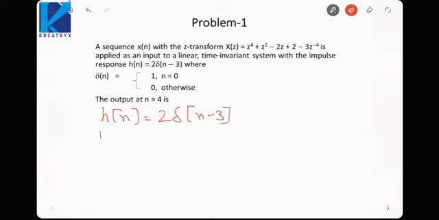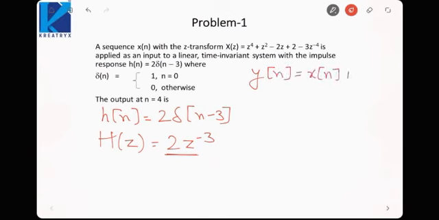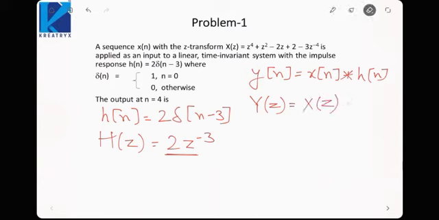So if we take the z transform, H(z) would be 2z minus 3. Now I know y[n] is equal to x[n] convolved with h[n]. That means Y(z) would be X(z) multiplied by H(z). So let me find Y(z) by multiplying H(z) into X(z).